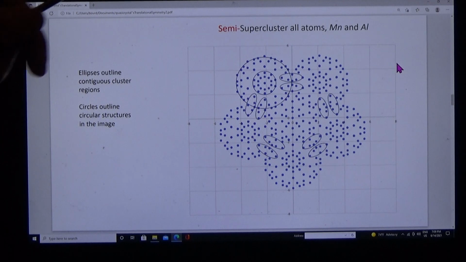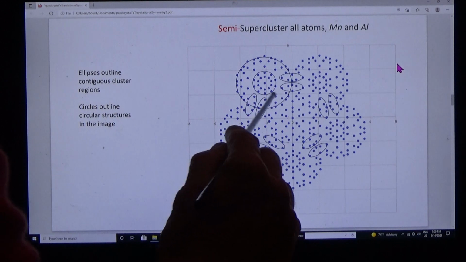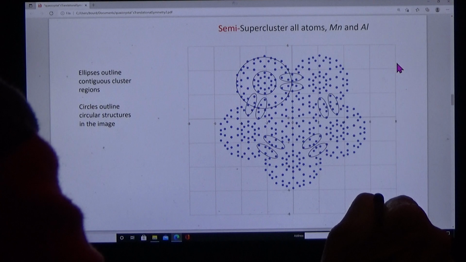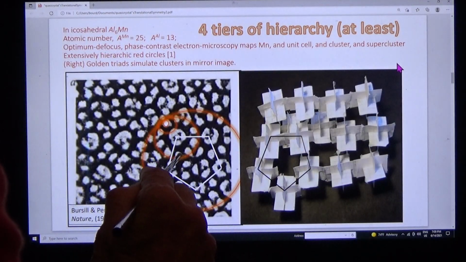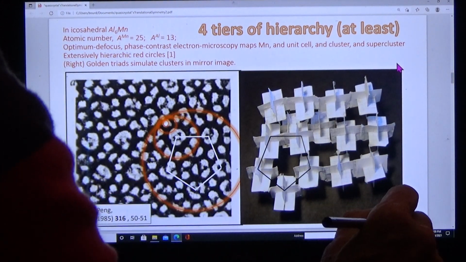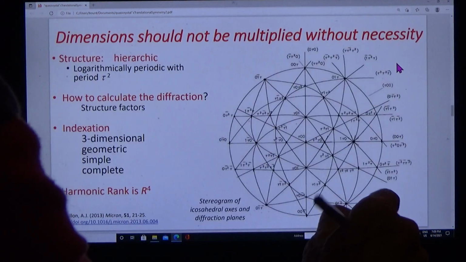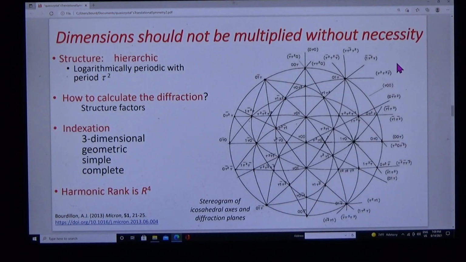When we include the aluminum atoms and manganese atoms, the clusters touch, as indeed they did, especially at the contact points between 2 clusters. So we have a structure which matches the phase contrast optimum defocus image. Before we go on to calculations, we must get the indexation right.